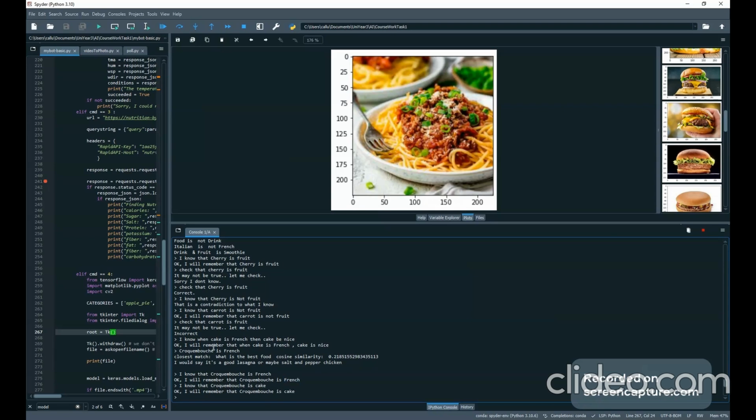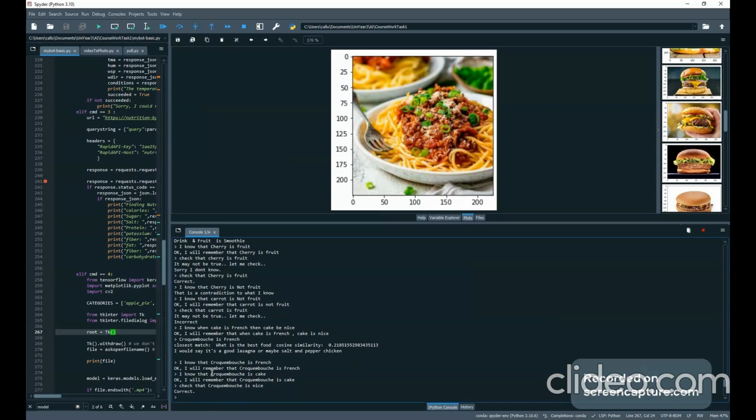And when something is a cake and that thing is French, then the cake is nice. A croquembouche is that. So if we say check croquembouche is nice. Right.